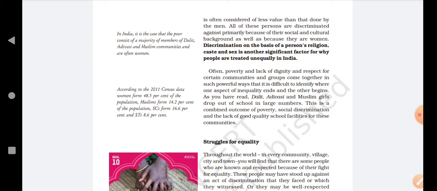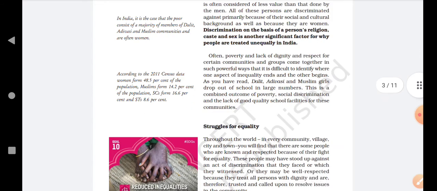We have studied these reasons. First, we studied poverty. Because of poverty, people suffer from inequality. Second, the lack of resources: those people who lack resources are also treated as unequal. Thirdly, we have studied that discrimination on the basis of religion, caste and sex also causes people to suffer from inequalities. Let's move further.